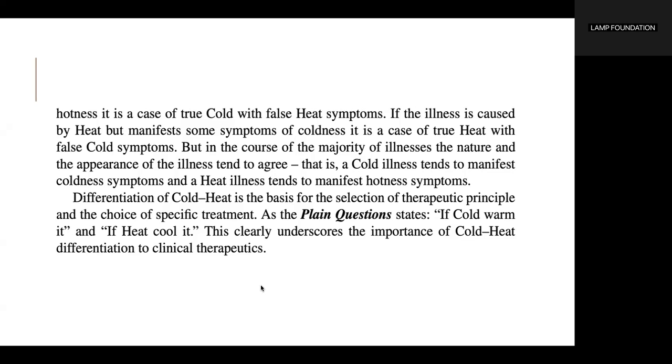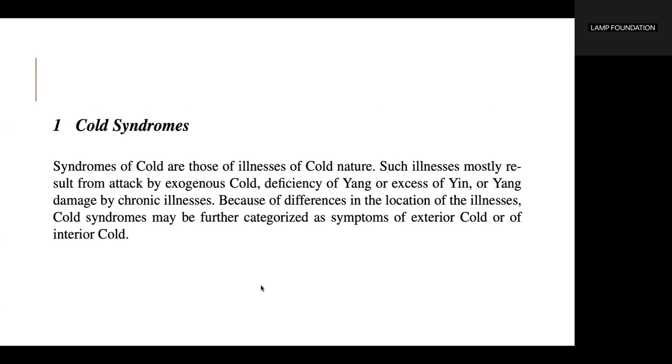Differentiation of cold-heat is the basis for the selection of therapeutic principle and the choice of specific treatment. As the Plain Questions states, if cold, warm it, and if heat, cool it. This clearly underscores the importance of cold-heat differentiation to clinical therapeutics.